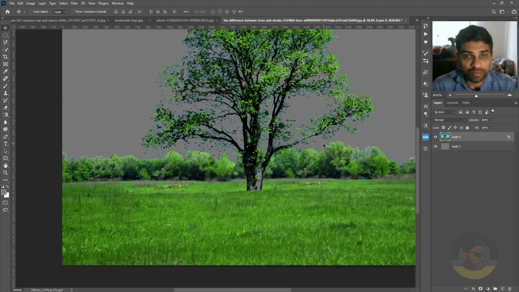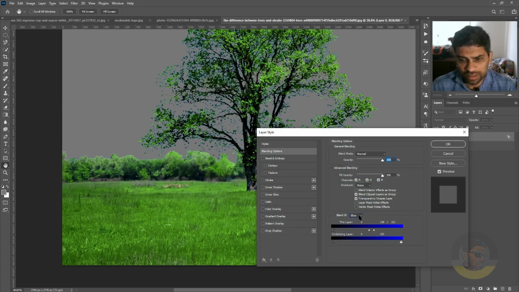So this is the method of removing complicated backgrounds from subjects. This also works for hair, but instead of choosing blue within the blending options, you must choose gray if the background color of your subject is white or black.